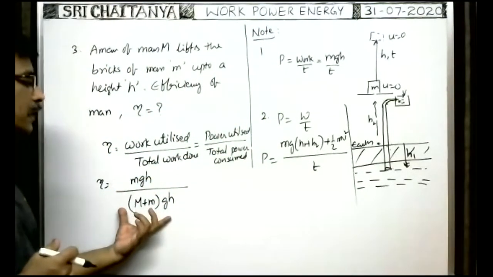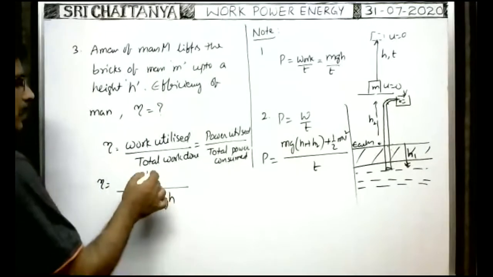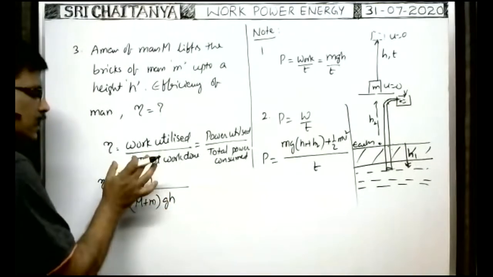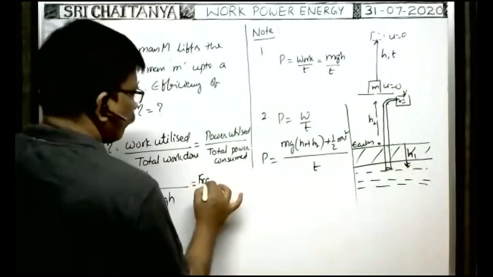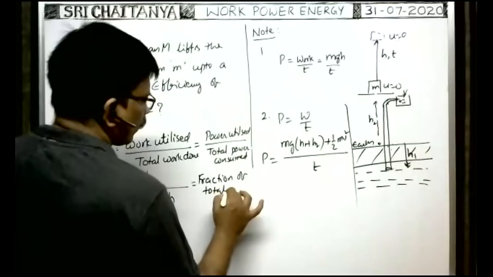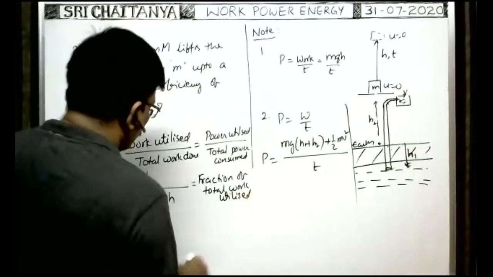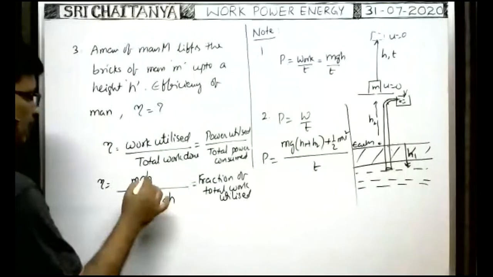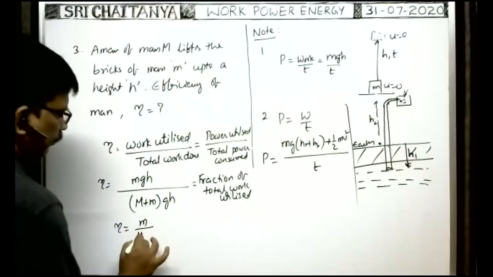But total work to be done is equal to this one. This is called efficiency. So total work done is this one. Work useful is this one. So this is the fraction of work utilized, the fraction of total work utilized. Okay. Therefore, g and h cancel. So eta is equal to small m by capital M plus small m.